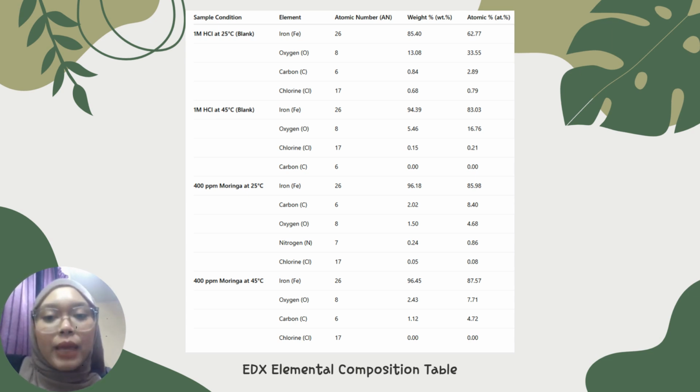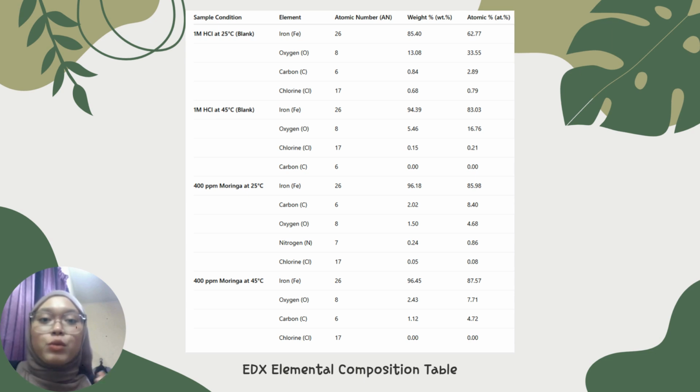For the 400 ppm extract at 25 degrees Celsius, EDX showed higher carbon and even some nitrogen, suggesting the adsorption of organic compounds from the moringa extract. The oxygen and chlorine levels were lower than the blank, showing reduced corrosion activity. And at 45 degrees Celsius with 400 ppm, EDX showed high iron and carbon content but no chlorine, which strongly supports that a stable protective layer was formed, effectively blocking corrosive ions.